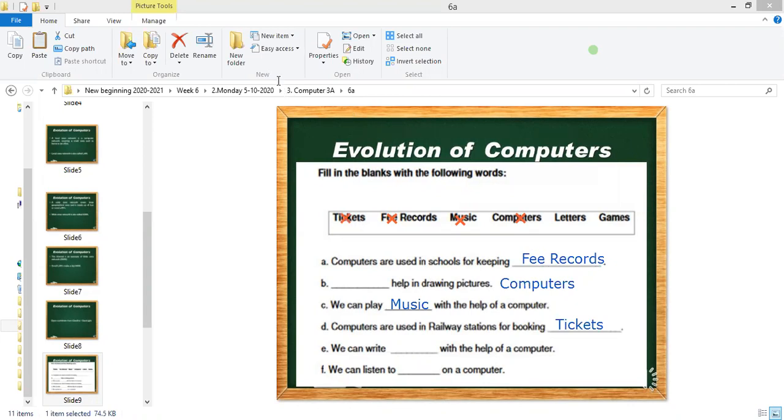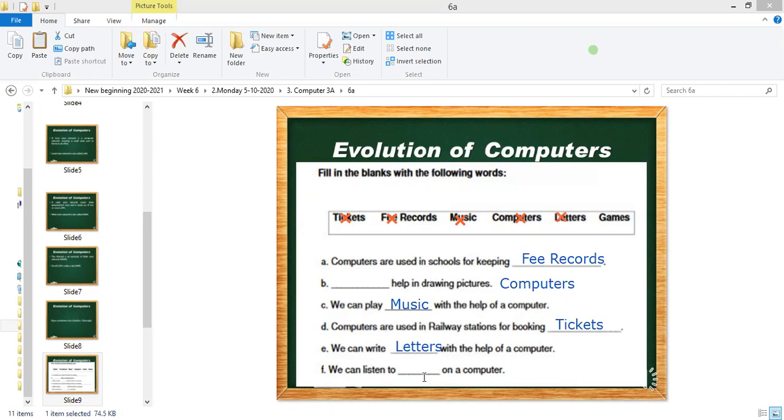Now the fifth one: we can write dash with the help of computer. We can write letters or games. The right answer is letters. We can write letters with the help of computer. Now only one option is left, and this is games. And the last answer: we can listen to what?